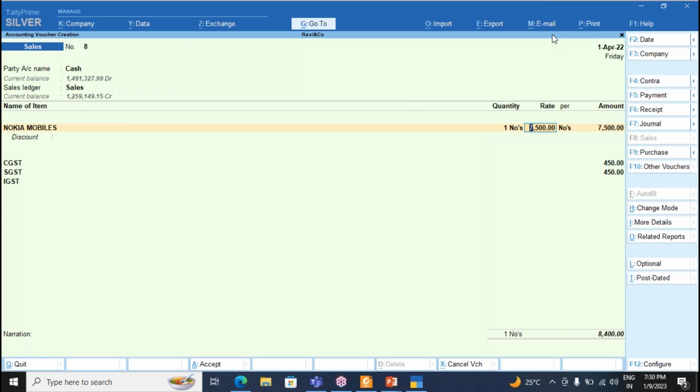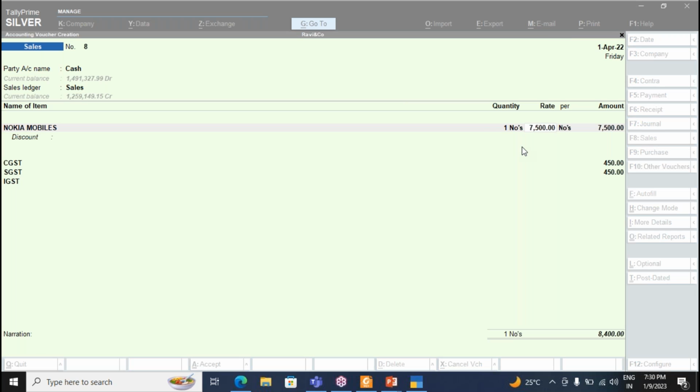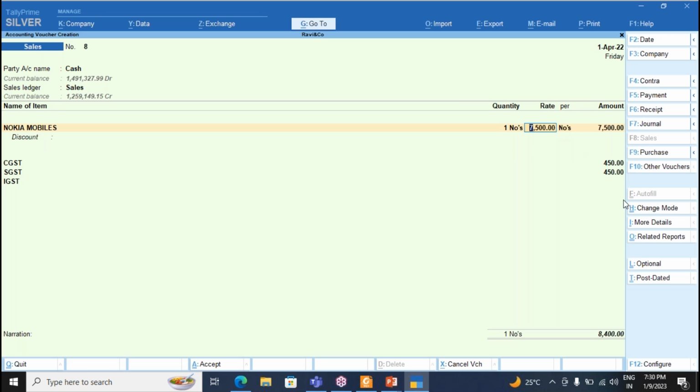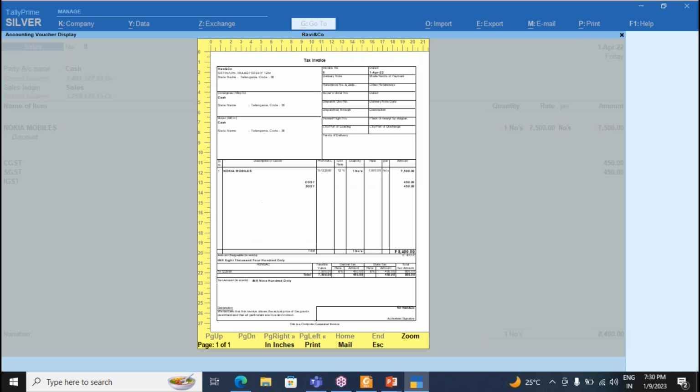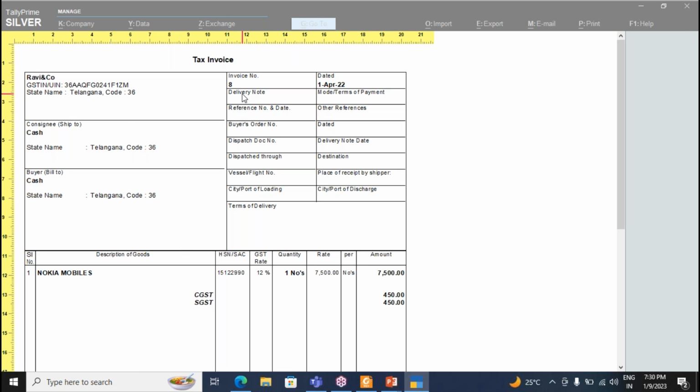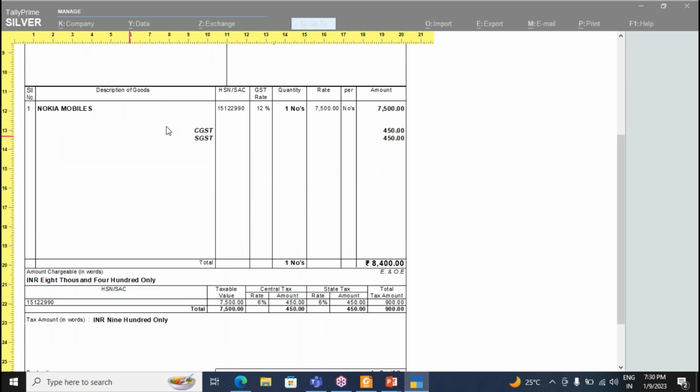Once you add everything, the system calculates all the products automatically. I'm saying, for Nokia mobile, I mention the rate here. Okay, and here add the tax. Now take a printout of this invoice. By default, it adds all the information like company name, invoice number, what material is sold, what is the GST rate. This is generated automatically because all the information falls in the configuration settings.